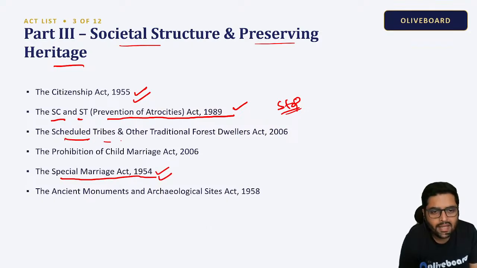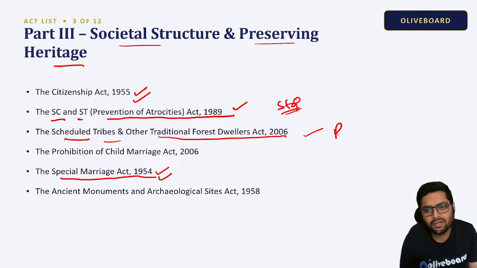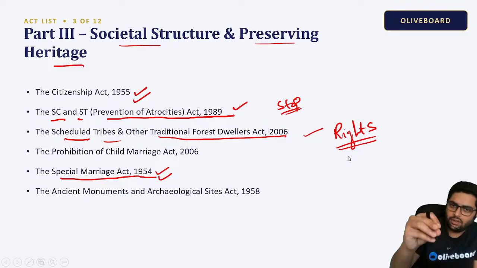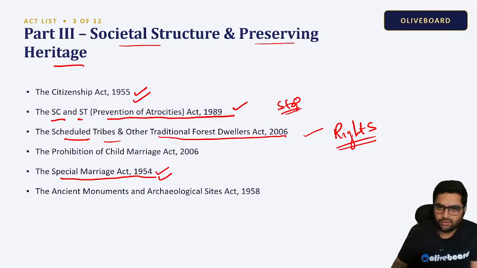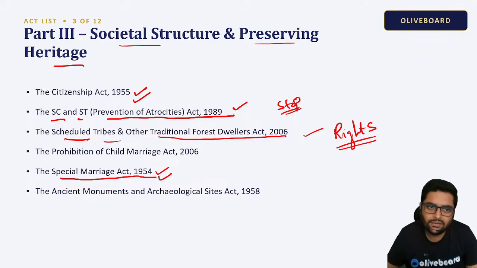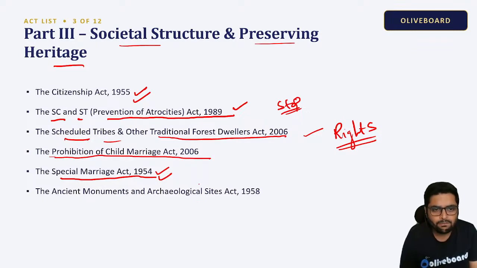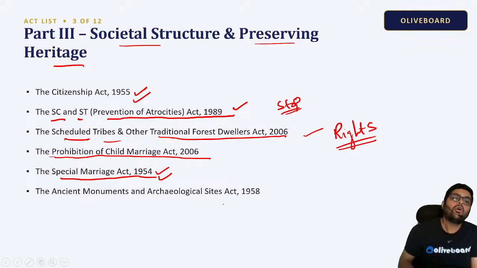Scheduled Tribes and Other Traditional Forest Dwellers Act 2006. This gives some rights to the forest dwellers, to scheduled tribes living in the forest, so they can use some forest resources which are not open to the public, where I cannot go and utilize these resources. Then there is a very important act, the Prohibition of Child Marriage Act.